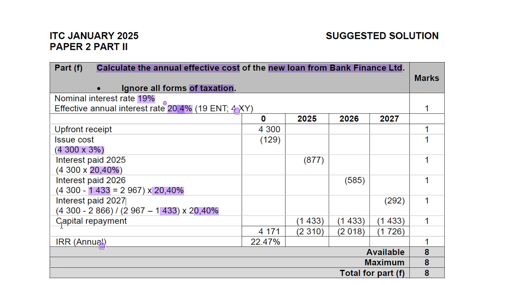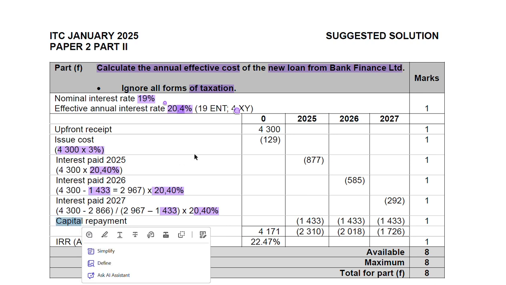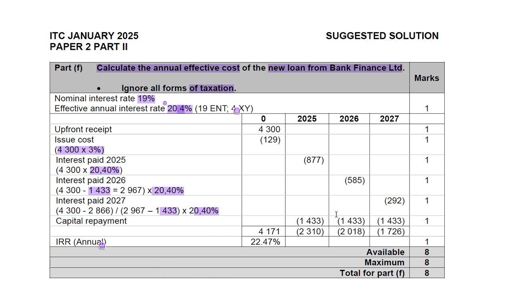Now we're going to consider the capital repayment. How we get to the capital repayment, I've said already, it's 4.3 billion divided by 3. We were told that the payment will be made annually over the duration of the loan. Then for the end of 2025, 2026 and 2027, we're going to have the same amount, which is reducing the loan advance that we received.